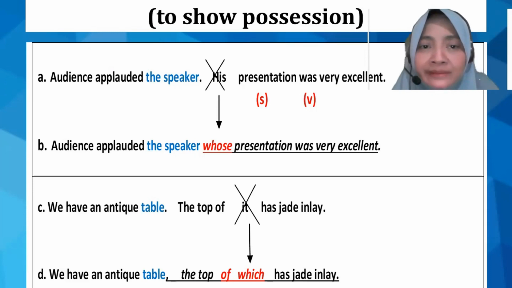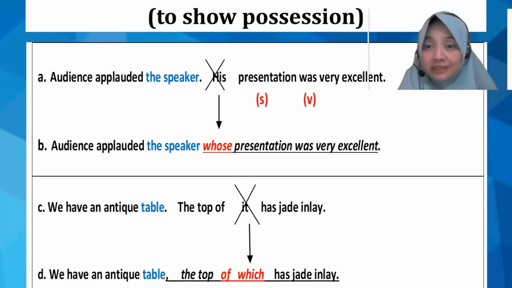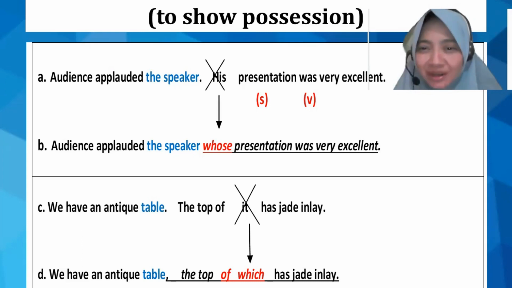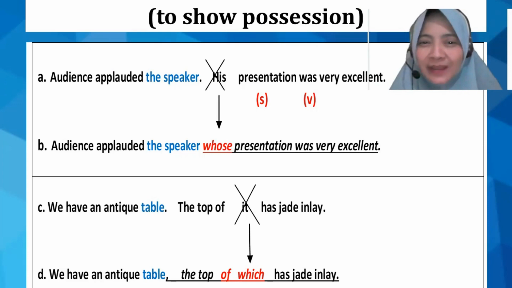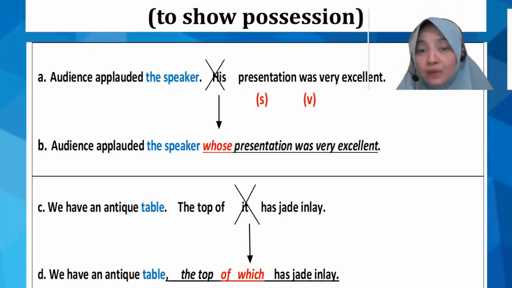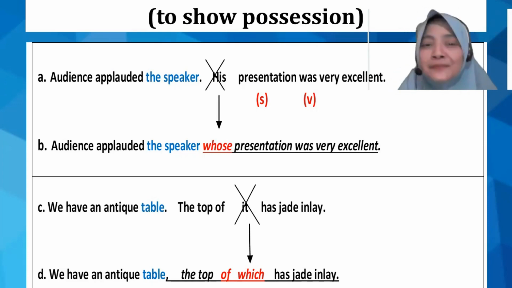So whose presentation actually? The speaker's presentation. Yeah, you're right. So on the second clause, you know there is a clue of possessive, right? So that's why when you are going to combine these two clauses, you have to use whose.